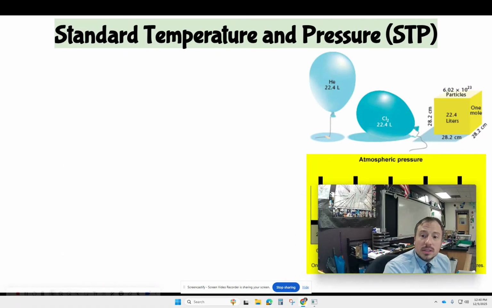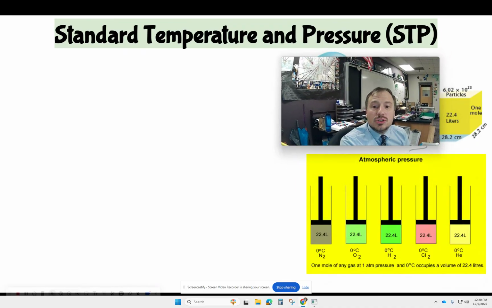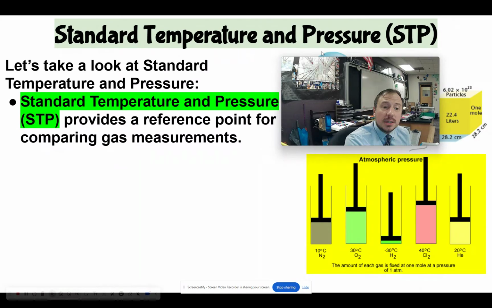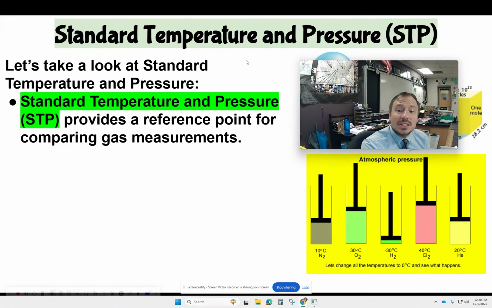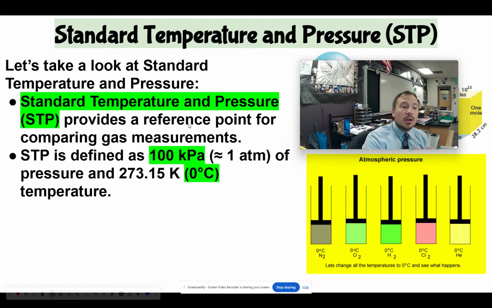Now, let's put them all together. In order to do that, we need to have a starting point, and that's standard temperature and pressure, or STP. It provides a reference point when comparing gas measurements. For the other laws, it was just, hey, we're looking at these two variables, something changes, how does the other one change? Great. Well, now we're going to put it all together.